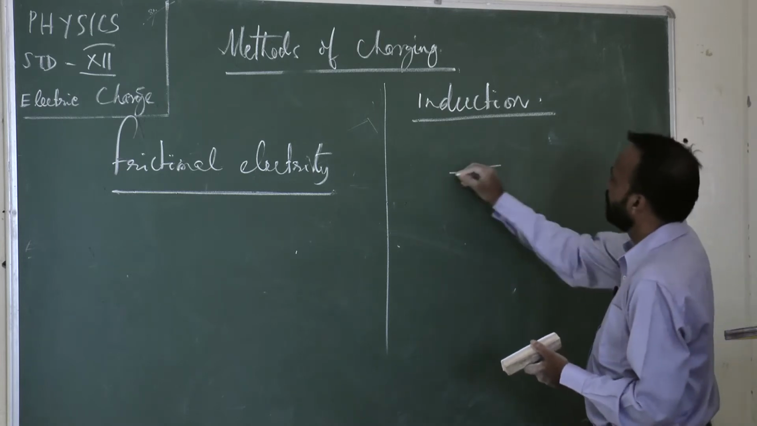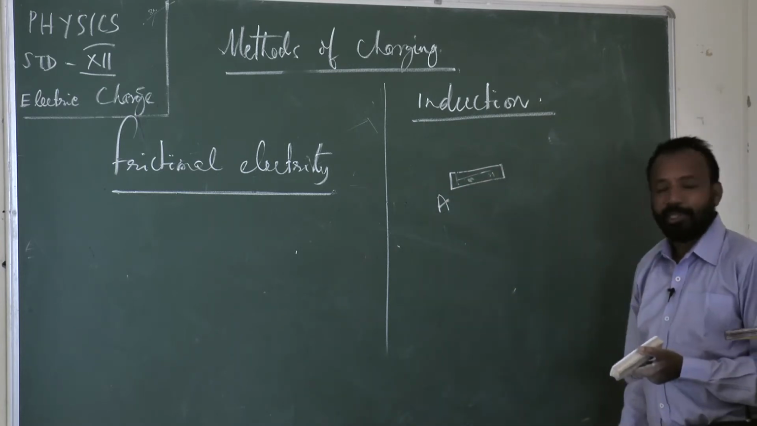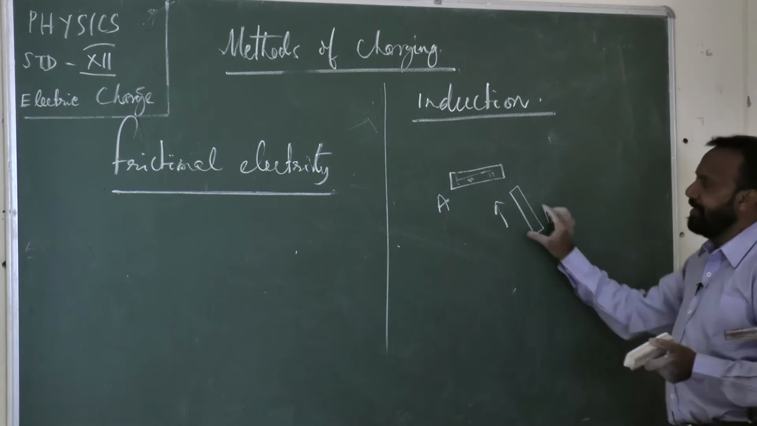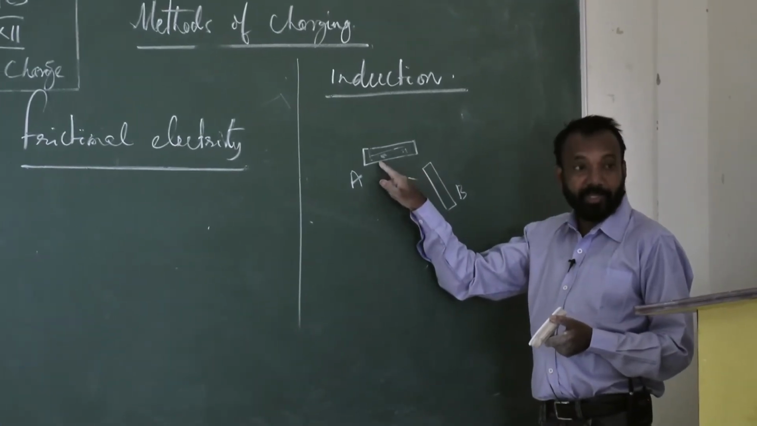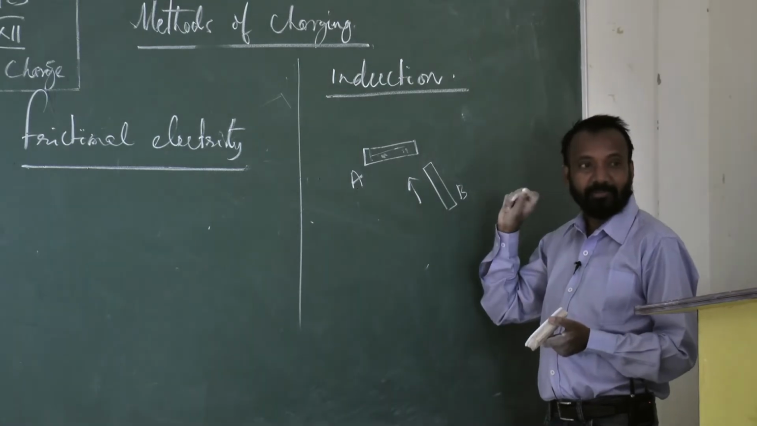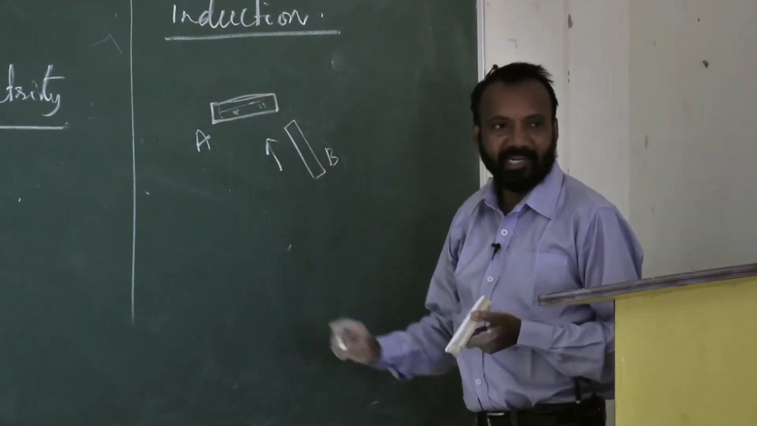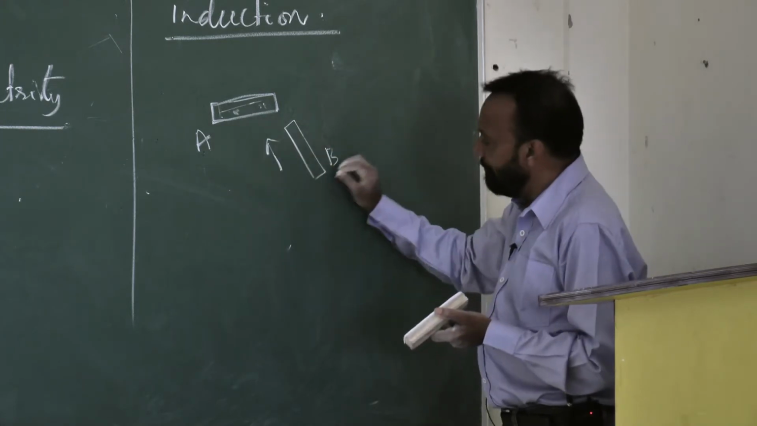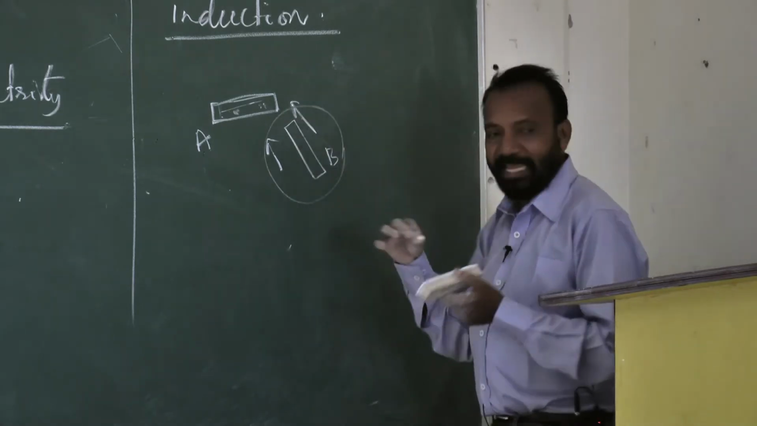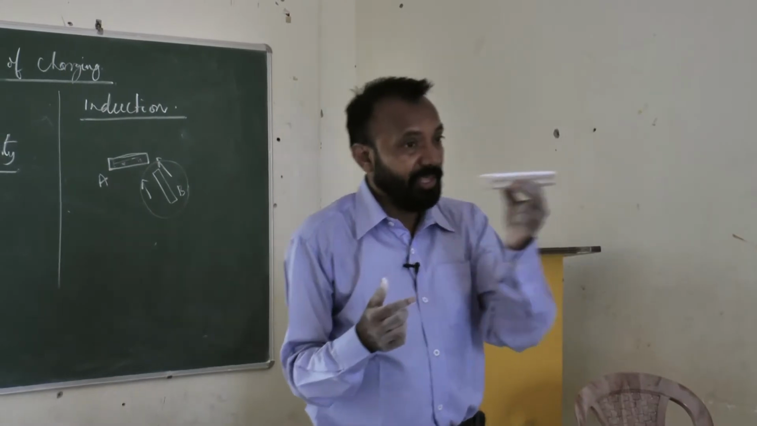Suppose a body is there. This is the conduction body, this is a charged body, suppose body A. If I am bringing another body, body B, near to body A, then this body B will experience a force of interaction due to body A whenever it comes nearby.